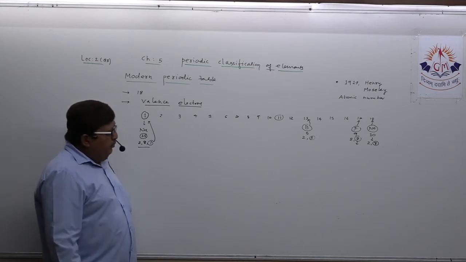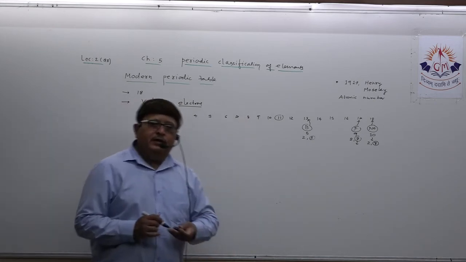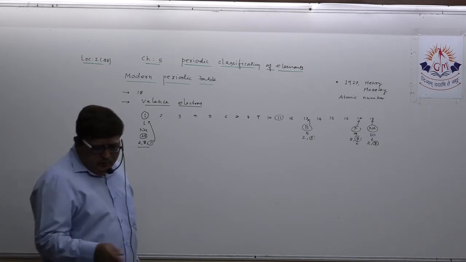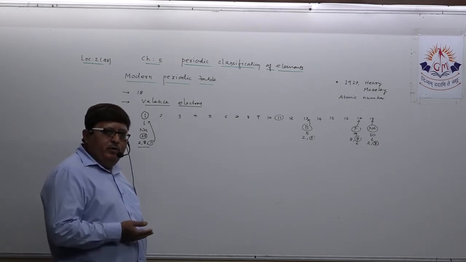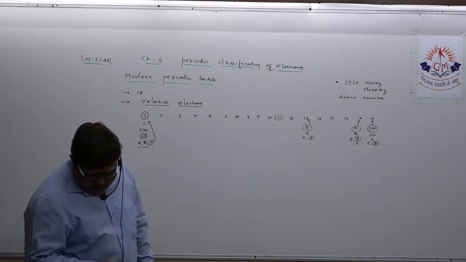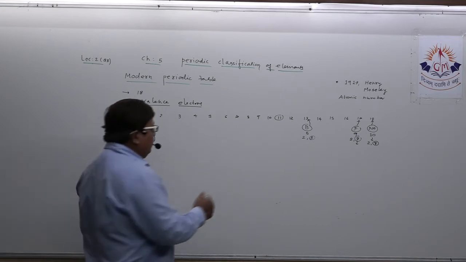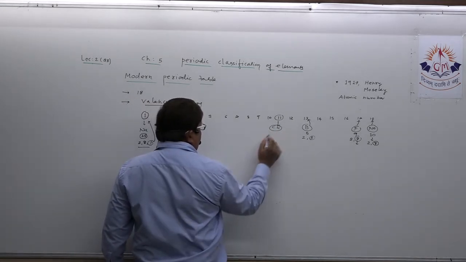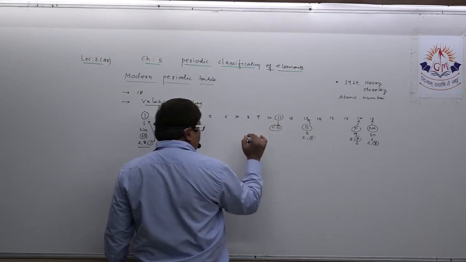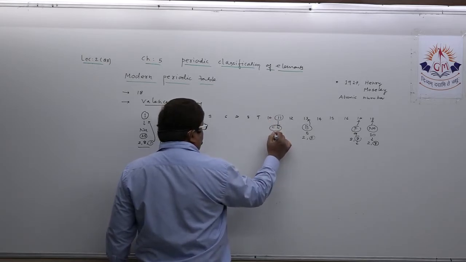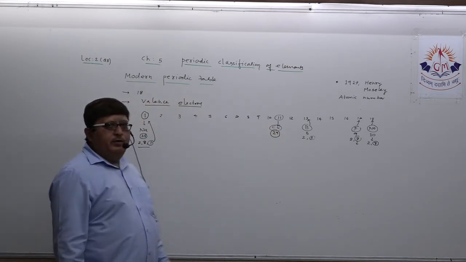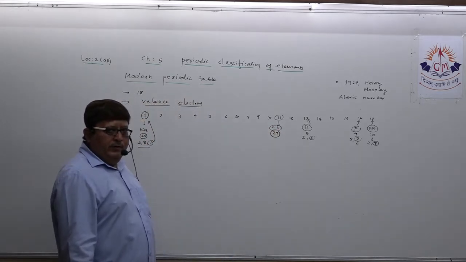So similar way, if you find any element in group number 11, they possess the same way the property. Take an example, any element target, suppose copper. It is shown in group number 11. What is the atomic number of copper? 29.